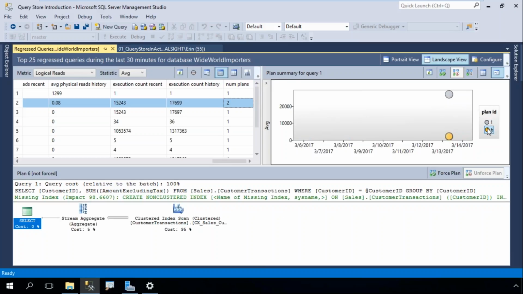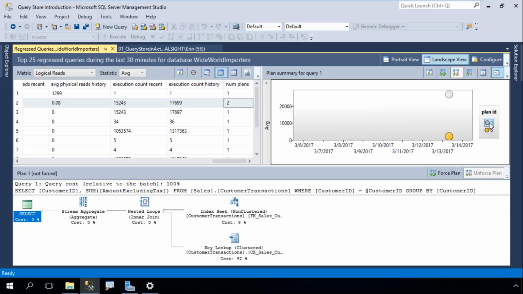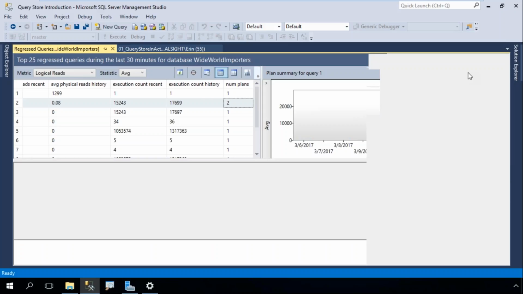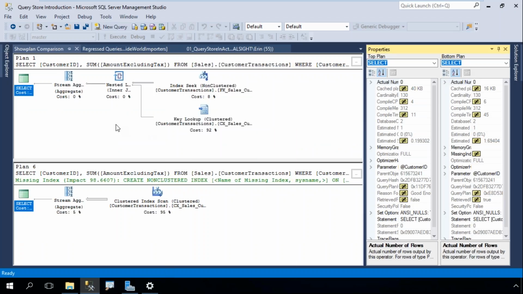And this is a cool new feature if you're not aware of it. If I highlight the plan ID, and then I hold down the Control key, the Shift key, and I click on the other one, you see how they're both highlighted at this point, right over here? Once they're both highlighted, I can click on this Compare Plans button, and it's going to open up those 2 plans right next to each other in a whole other window. So this is a great way to view plans side by side, and on the right, underneath the properties, it does a comparison for me.